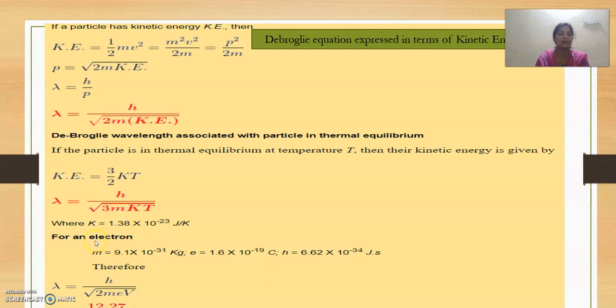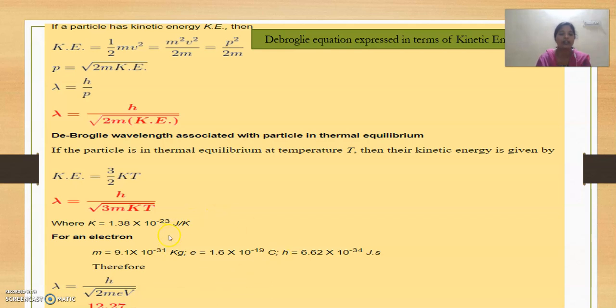Now this is the expression for the de Broglie wavelength associated with an electron. Now substitute the values. m, the mass of the electron, is 9.1 into 10 power minus 31 kg. e, the charge of the electron, is 1.6 into 10 power minus 19 coulombs. And h is Planck's constant, 6.62 into 10 power minus 34 joule second.